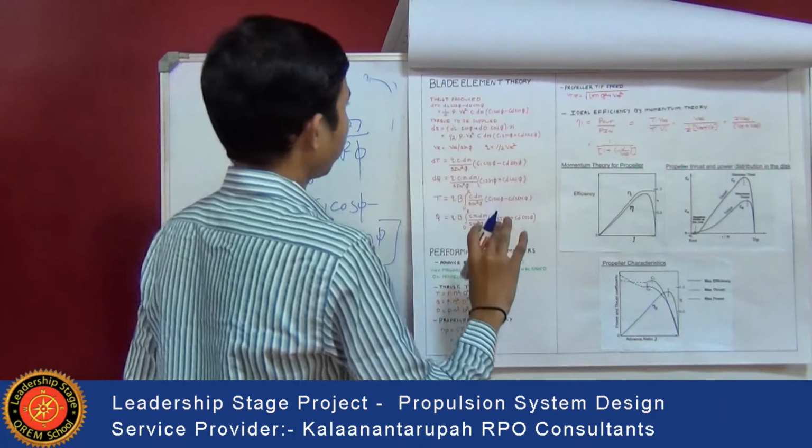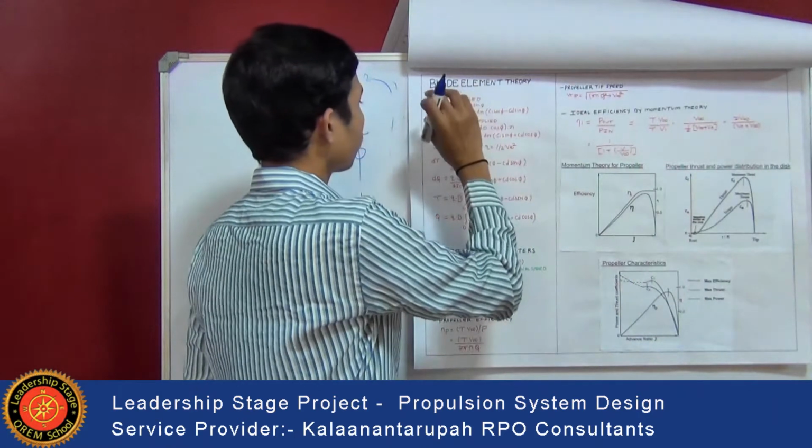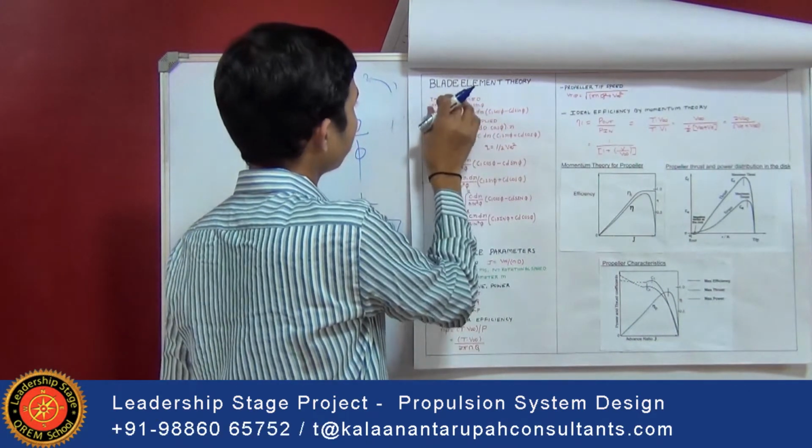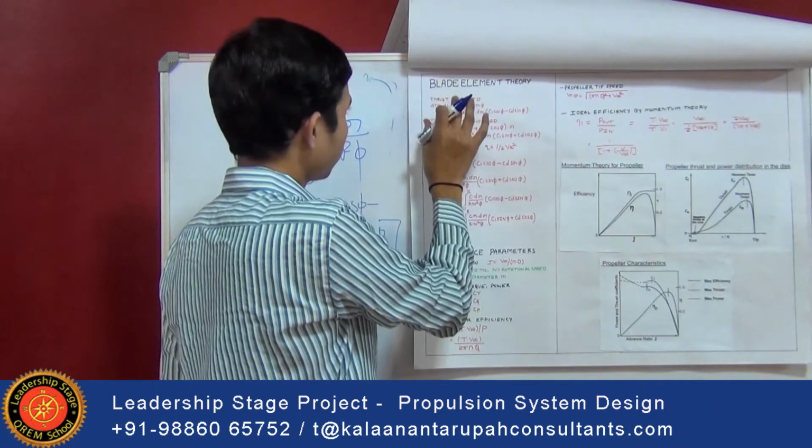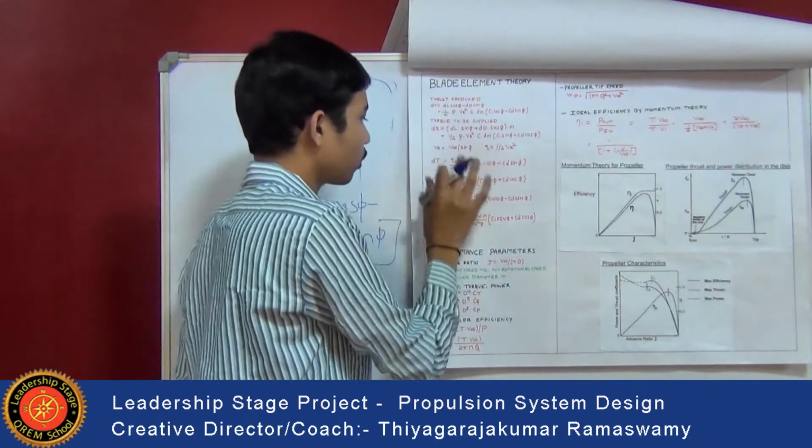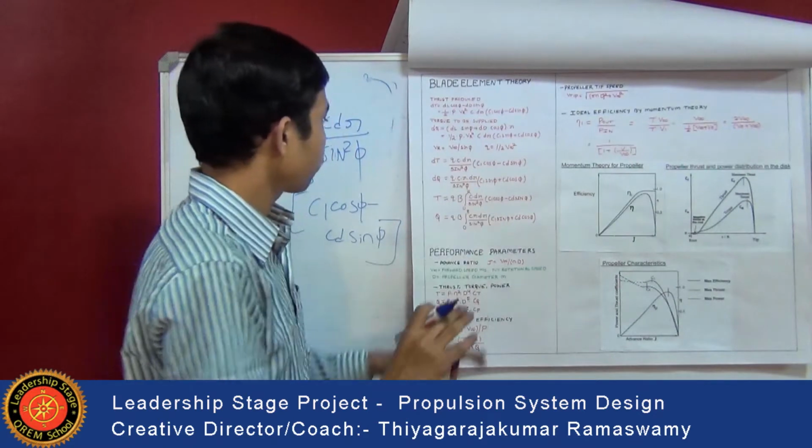So thrust is finally calculated: first the elemental thrust is calculated, then it's integrated over 0 to R, that is from root to tip of the blade.